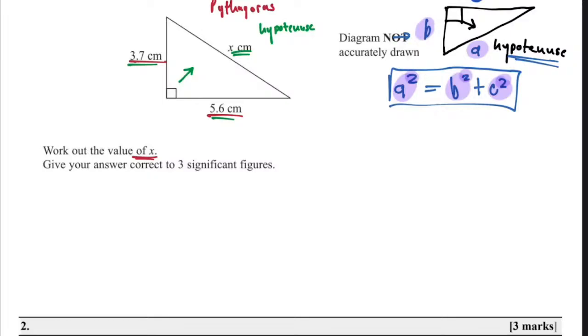Okay, all right, just remember that hypotenuse should be alone. What is your hypotenuse right now? Tell me quickly. Hypotenuse is x. So x should be alone, and it should be squared, right? And it's going to be equal to the other two sides, which are also squared. So what are the other two sides? 3.7 squared plus 5.6 squared, right? Can you see that the other one is 3.7 and it's squared as well, and 5.6 is squared as well?